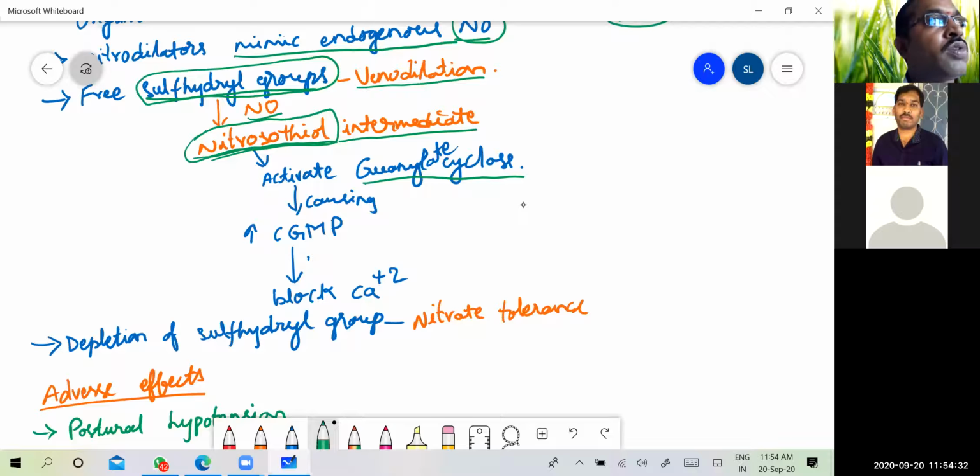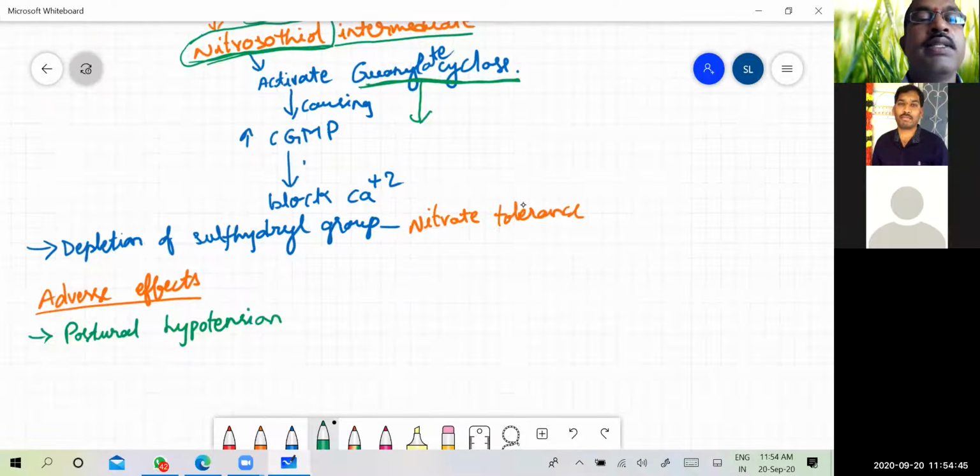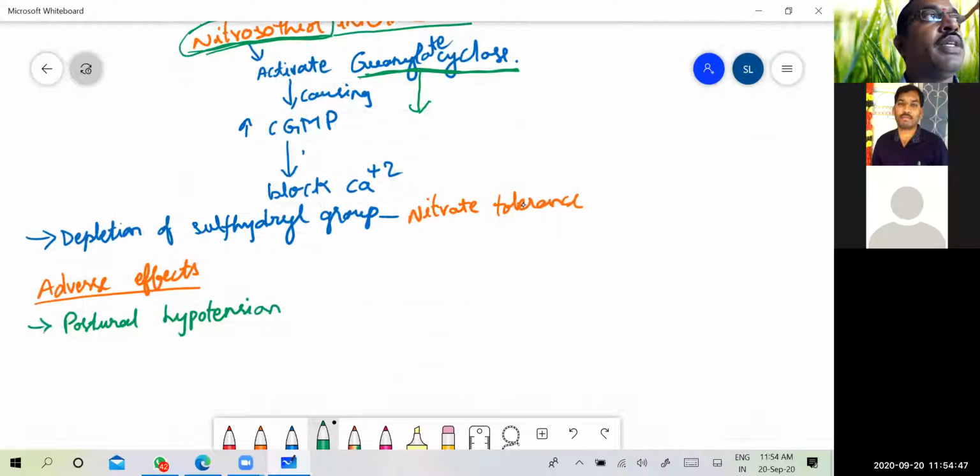And this nitrosothiol group activates the guanylate cyclase enzyme. This guanylate cyclase enzyme will lead to an increase in cyclic GMP levels, and increased cyclic GMP levels block the calcium ions. When calcium ions are not available, there is no smooth muscle contraction in the blood vessels, and thereby no spasm is generated.